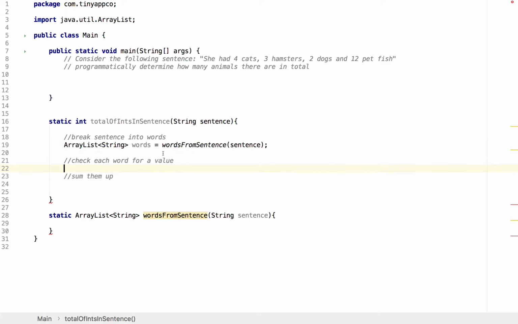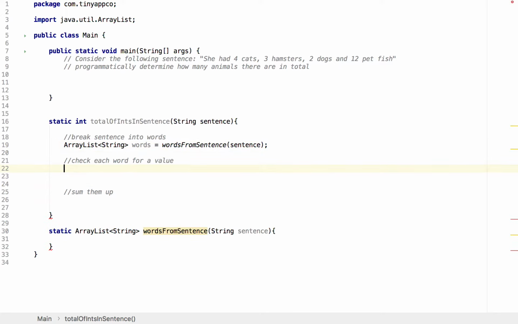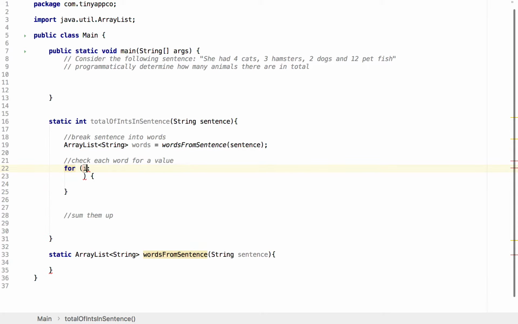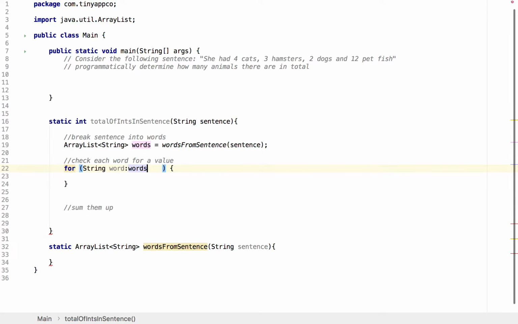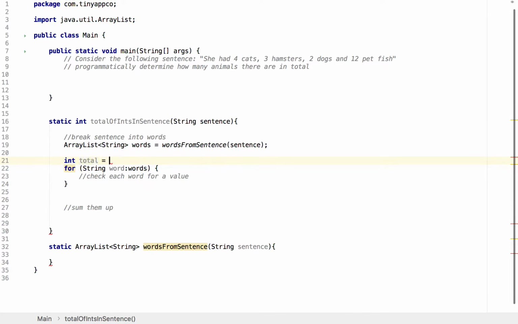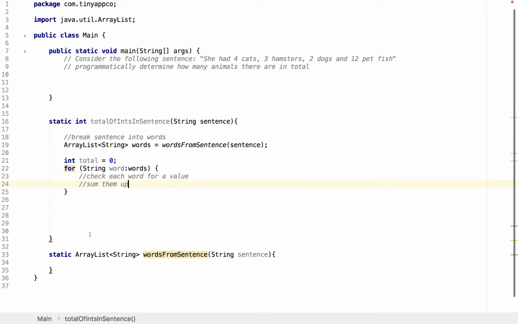Okay, we can check each word for a value. So we could do a for loop. For each, we're looking at strings. And let's just put that comment in there inside the loop for now. If it's got a value, we'll have a running total, so we can create a running total. And at the end of this, we're going to return the total. Just put that comment in there as well.